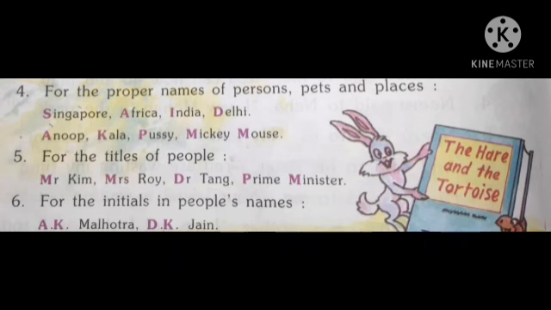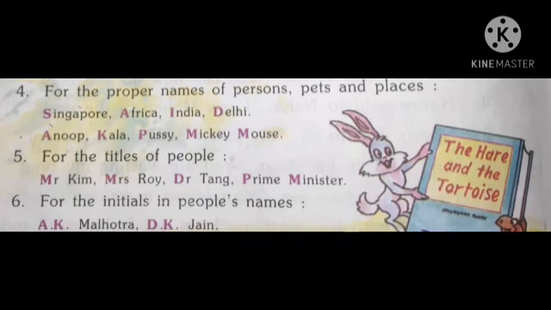And the next is for the titles of people. Here you can see Mr. Kim, Mrs. Roy, Prime Minister. The first letter of the word Mr. is M and it is in capital letter. And the first letter of Mrs. Roy, the word Mrs., the first letter is M, so it is in capital letter. For the titles of people, we use the first word in capital letters.